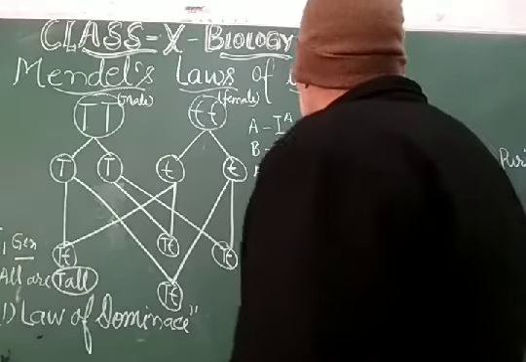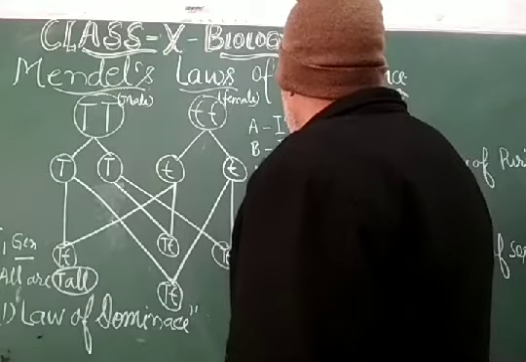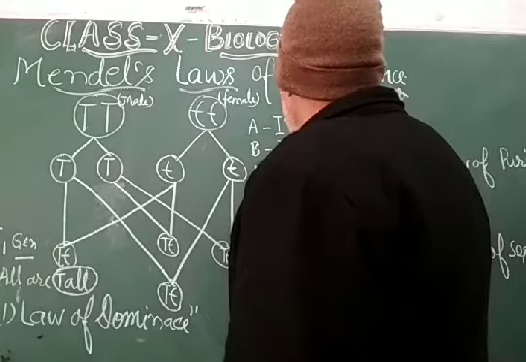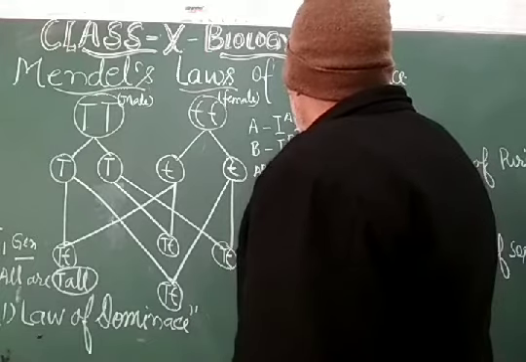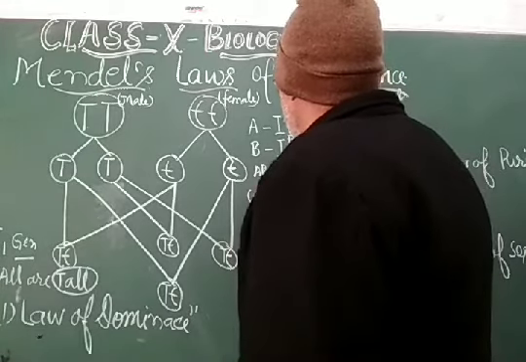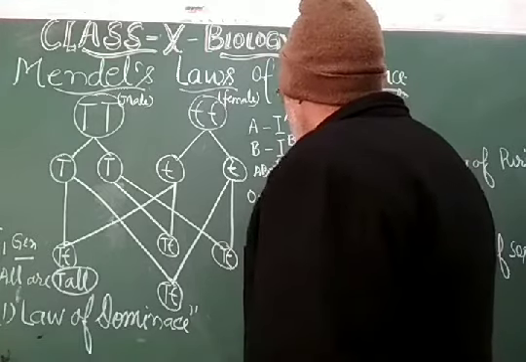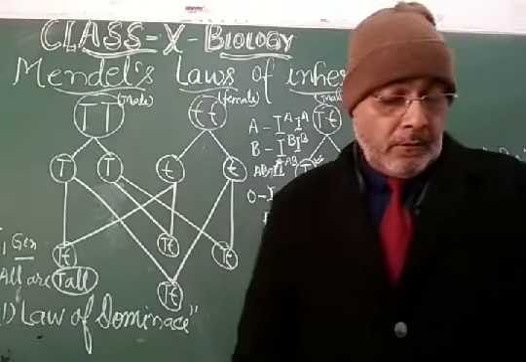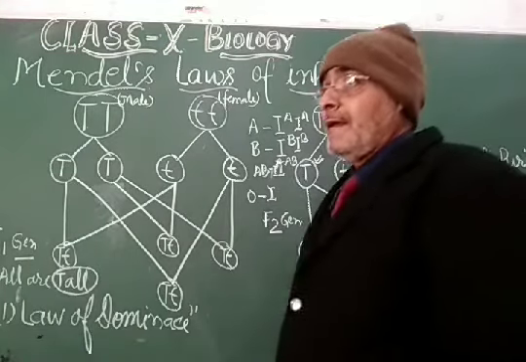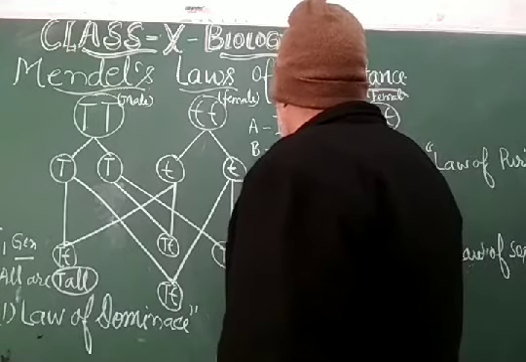And that will be found in pairs like this: IA, IB. And blood group O will not have any type of antigen, IO, if you express it.